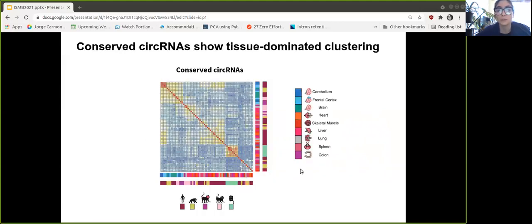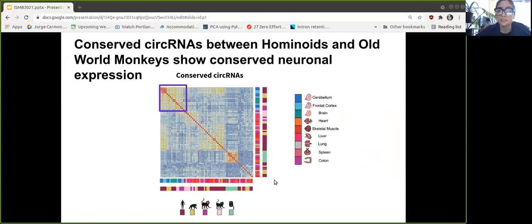Later on, we wanted to see the expression pattern of our conserved set of circular RNAs. Here I'm showing you a heat map of correlation where we have our tissue samples and the primates used for this analysis. Interestingly, we found that the conserved circular RNAs have a conserved neuronal expression between hominoids and Old World monkeys, where hominoid species would comprise human and chimpanzee, and Old World monkeys would be the macaque species.